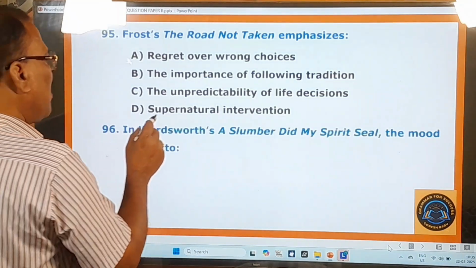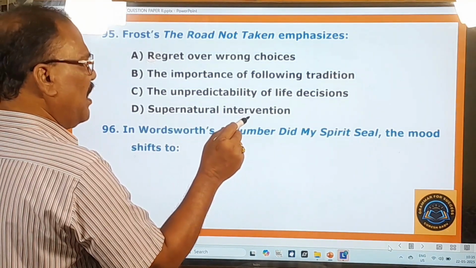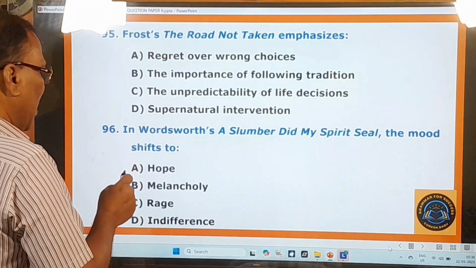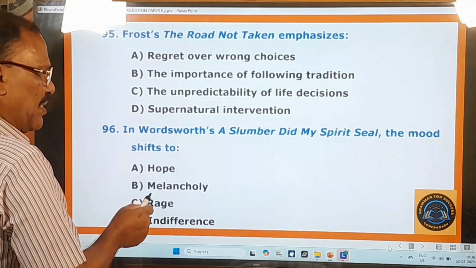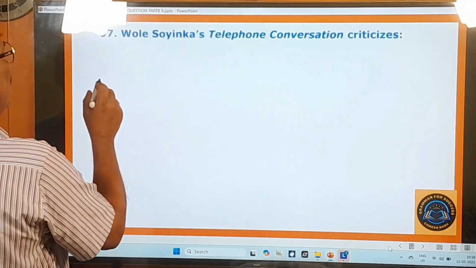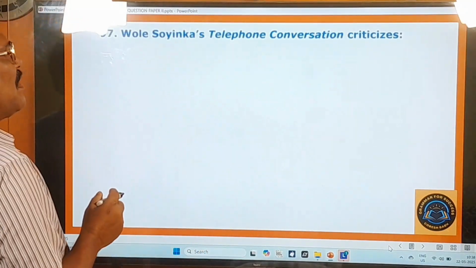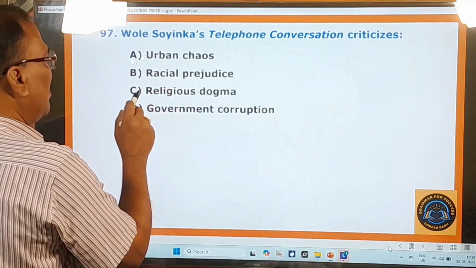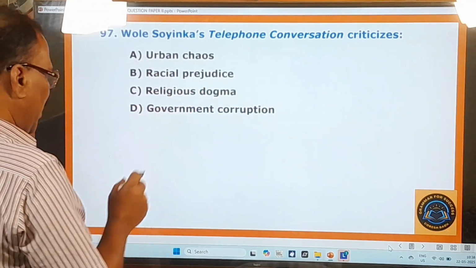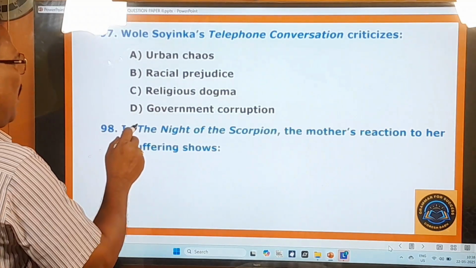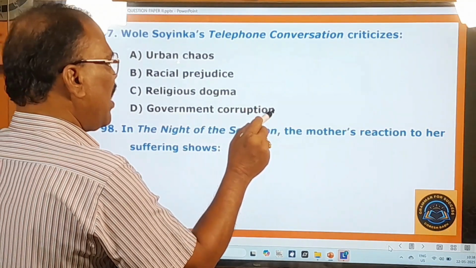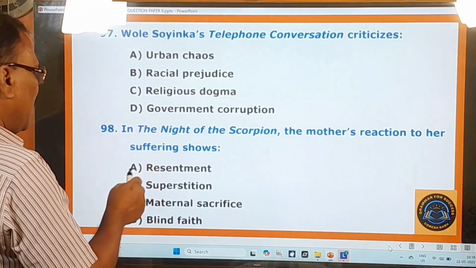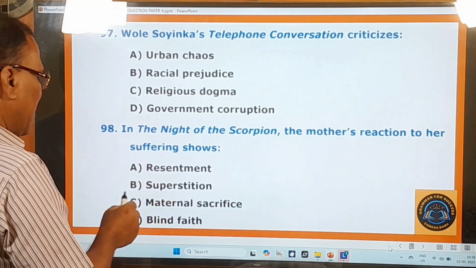96th question. In Wordsworth's A Slumber Did My Spirit Seal, the mood shifts to hope, melancholy, rage, indifference. Okay. 97th question. Wole Soyinka's Telephone Conversation criticizes urban chaos, racial prejudice, religious dogma, government corruption. Go to the next one. 98th question. In Night of the Scorpion, the mother's reaction to her suffering shows resentment, superstition, maternal sacrifice, blind faith.